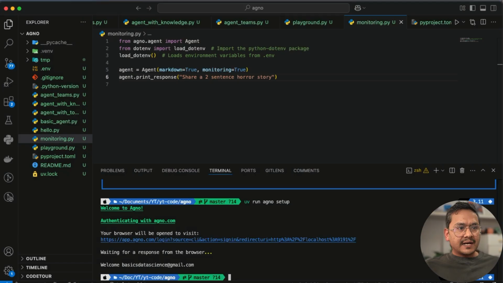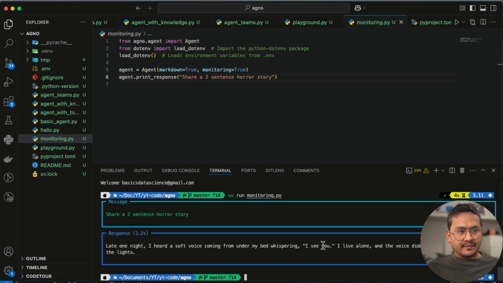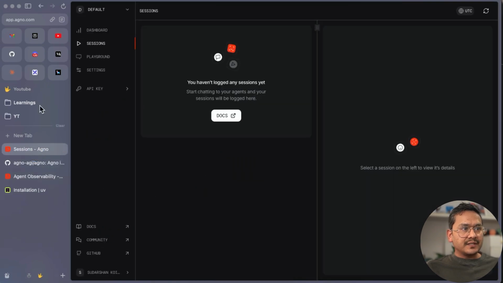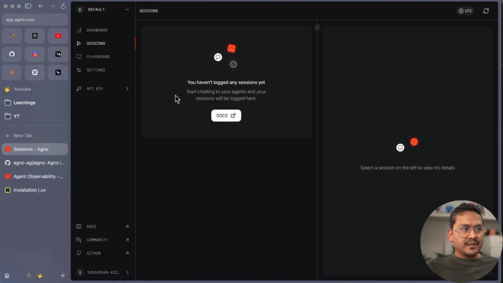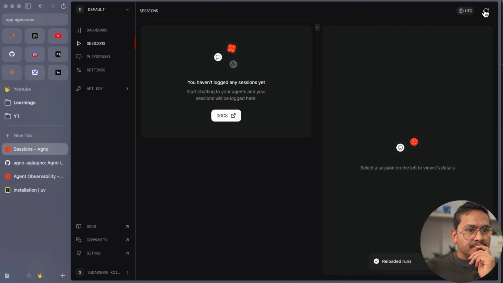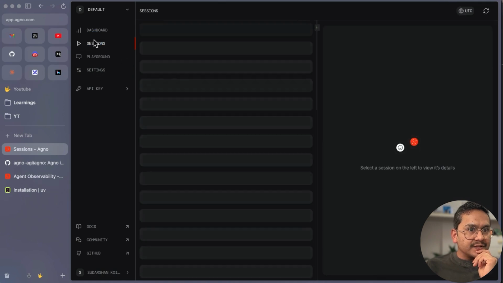But what happens now if I run the same file, monitoring? Okay, I ran the monitoring. Now if I go to the sessions, if I refresh, no, it's still not here. Sessions here. No, it's not here. Do I need to do something else in the sessions?